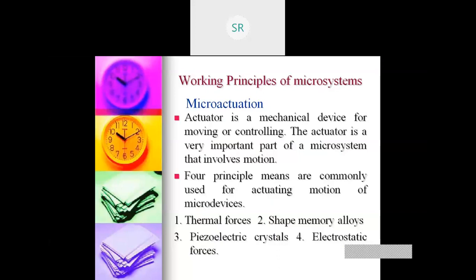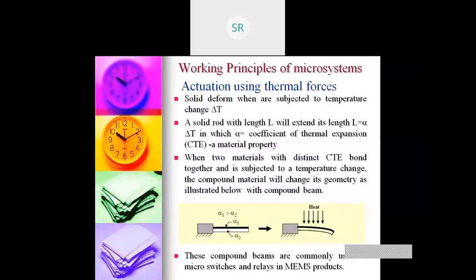And when I take MEMS particularly, there are 4 commonly used actuating motions. One, with the help of thermal force. Second, the shape memory alloy. Third, the piezoelectric crystal. Fourth is the electrostatic force. If I take the thermal one, when two dissimilar materials with different thermal expansion coefficients are heated, they will bend.